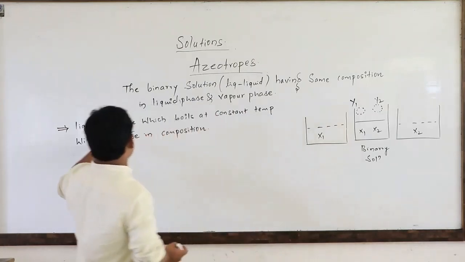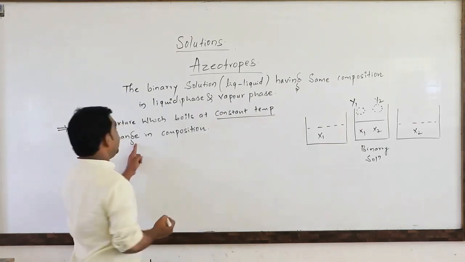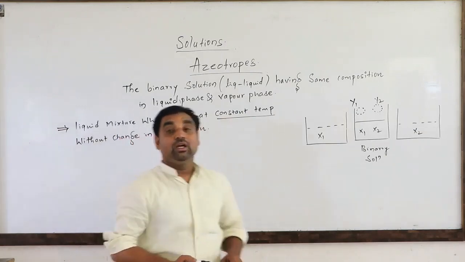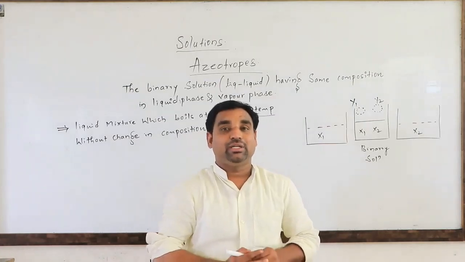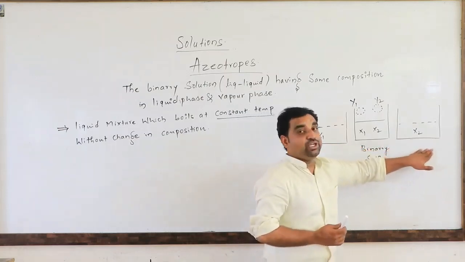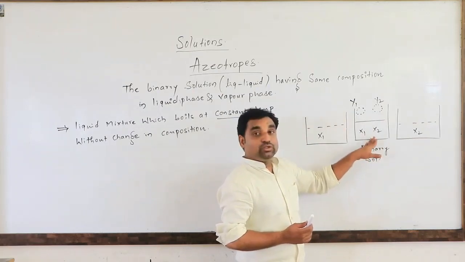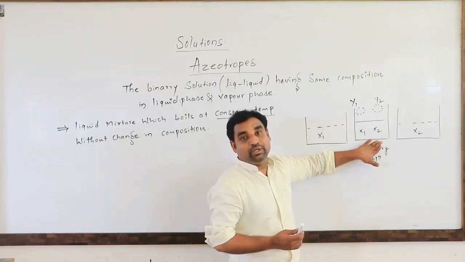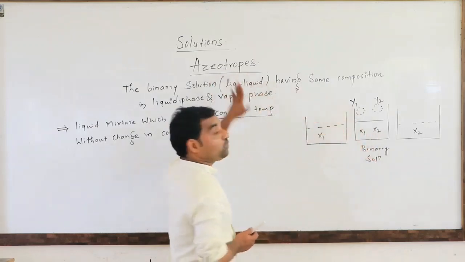What it tells is that a liquid mixture which boils at a constant temperature without change in any composition is termed an azeotropic mixture. Here the azeotropic mixture will boil at the constant temperature. When we are adding two liquids, for example, one liquid here, another liquid here, these two liquids having different boiling points. When we add these two, a solution will be formed, but this solution will boil at a constant temperature without changing any composition. Such types of solutions are also termed azeotropic mixtures.